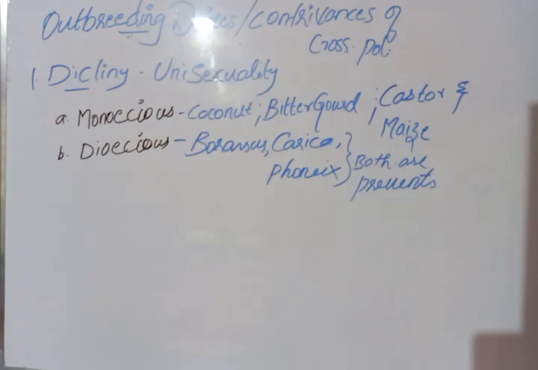So that's all about dicliny. Dicliny is unisexuality, where the male and female flowers on the same plant are called monoecious, and on different plants are called dioecious.